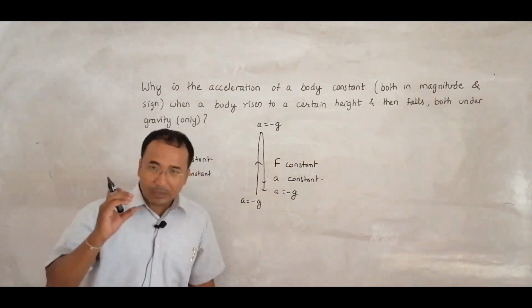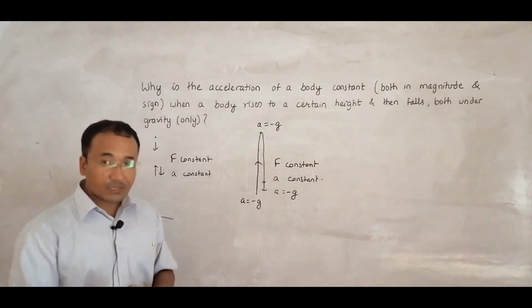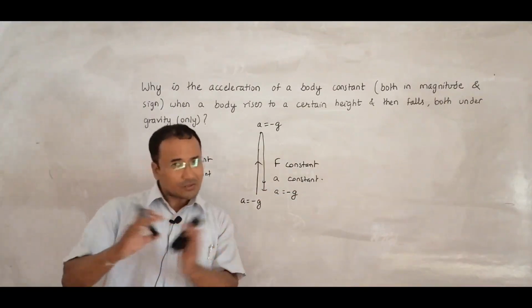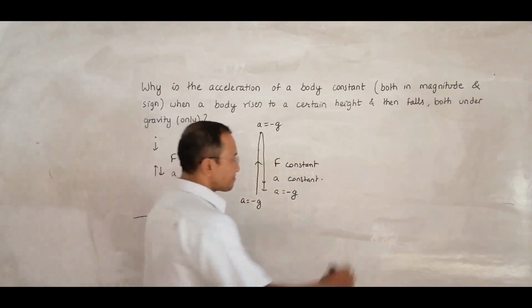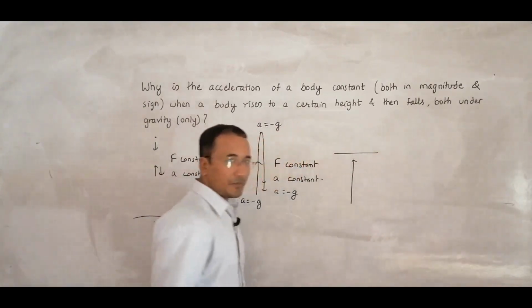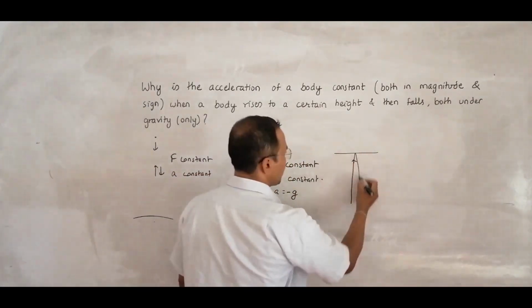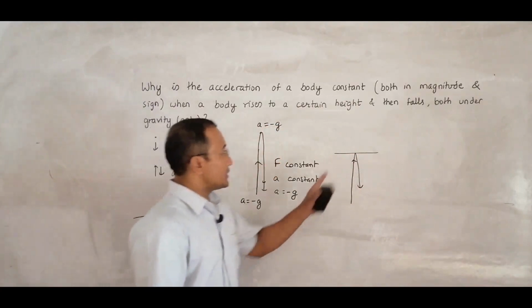So the wording that we have to take care of is that the force has been constant. Since force is constant, the value of acceleration should also be constant. Now if I throw something and it strikes a ceiling and then comes back, in this case the value of a changes. It's because the force has changed.